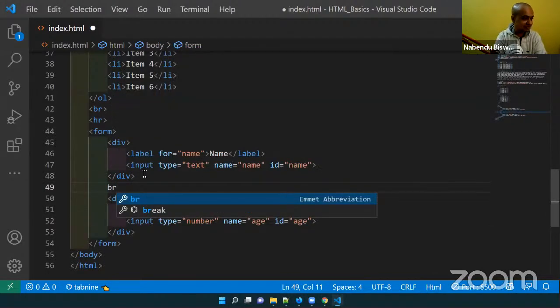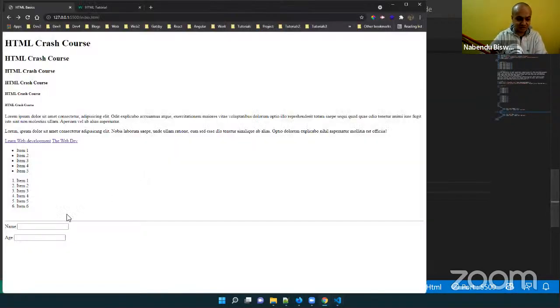One easy way is to add a break row after this, so that some gap is there, although it is very ugly. It is really ugly. We are going to make this type of form a bit beautiful through CSS later on. Then after that, let us add some more things, and you'll understand it better.